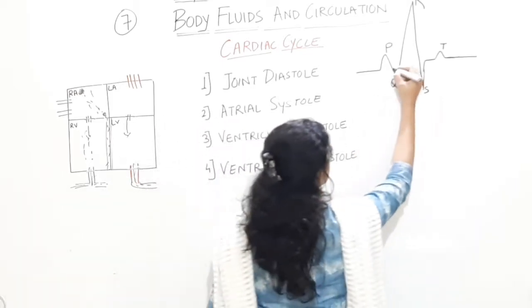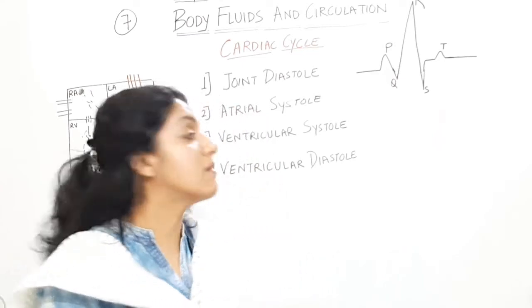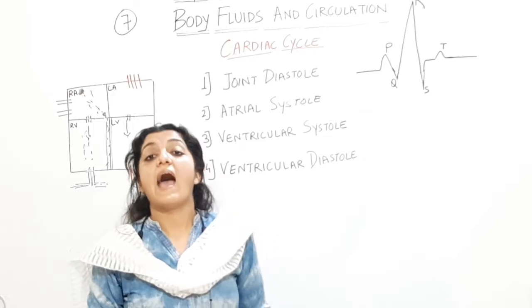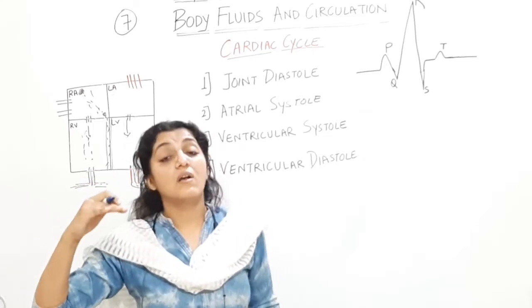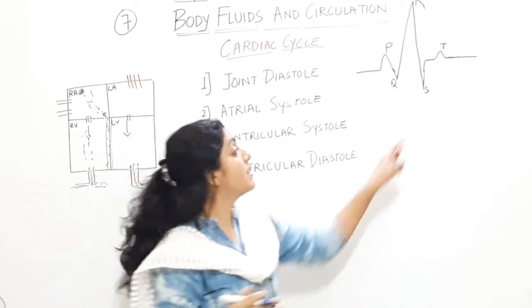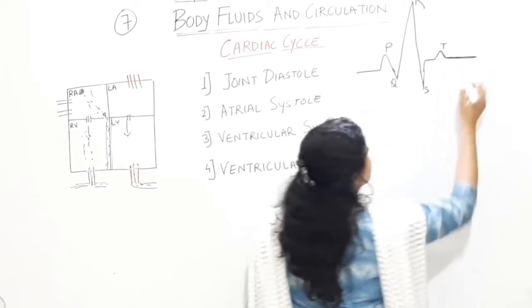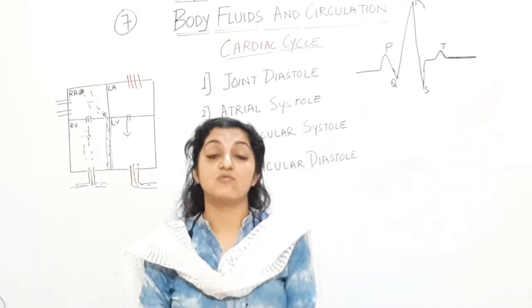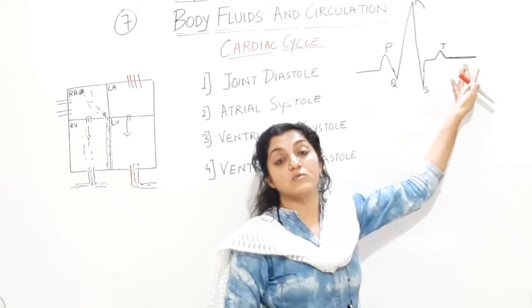Initially थोड़ा सा नीचे जाएगा ये जब तक proper systole चालू हो ventricles का, then this is going to represent the ventricular systole. And then धीरे धीरे ventricles empty होते जा रहे हैं, उनका repolarization हो रहा है. Repolarization of the ventricles or the ventricular diastole will be represented by this small wave, that is the T wave, which is again continued as the ventricular diastole along with the atrial diastole. So it is joint diastole.